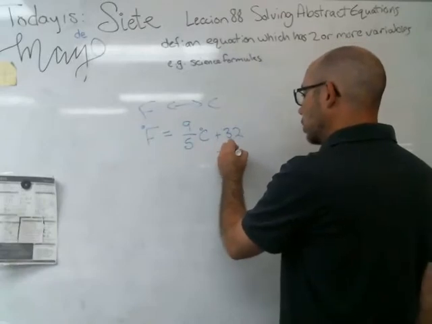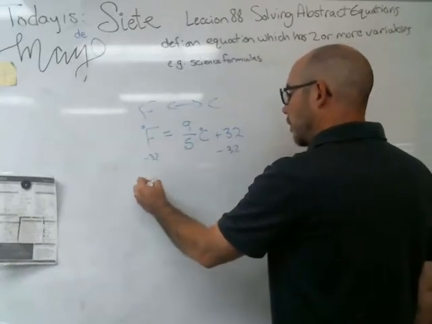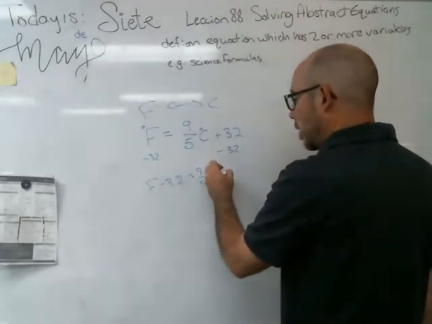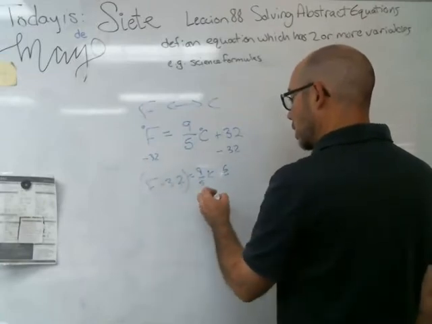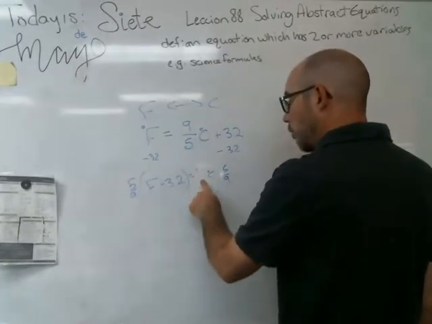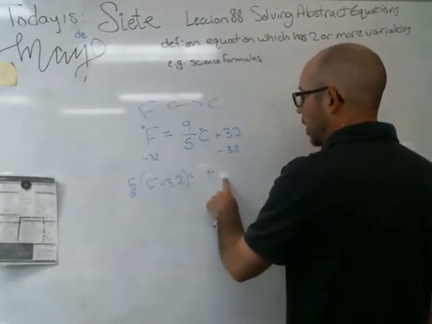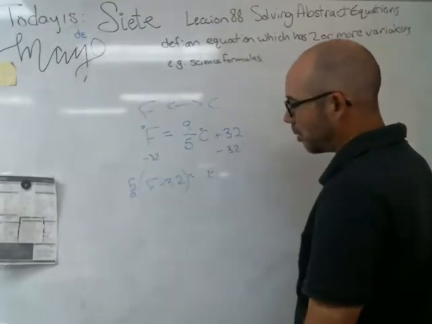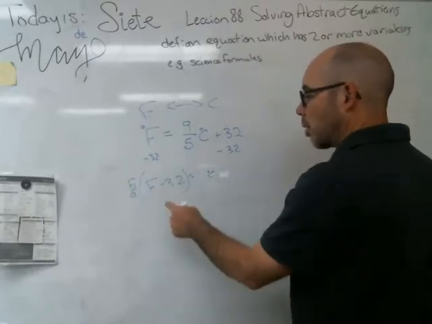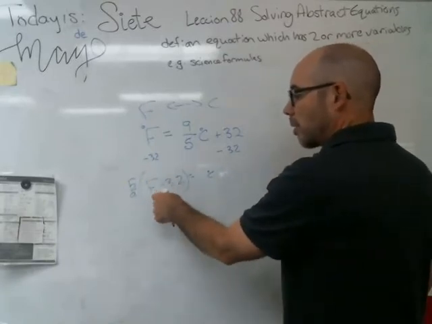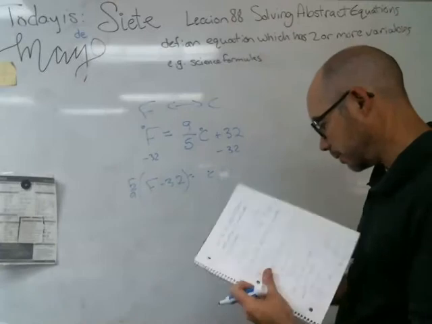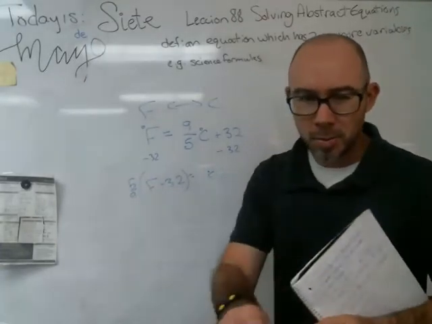So I'm going to undo. We subtract 32 first: F minus 32 equals 9/5 C. And to get C all by itself, we multiply both sides, the whole thing, by 5/9. So, more familiar, we know that other formula, but it's just derived from solving for C rather than for F: C equals 5/9 of F minus 32. We start here, subtract 32 from our Fahrenheit and then multiply by 5/9 so we get Celsius. That's what we're trying to do today. I'm going to switch back over to black here.